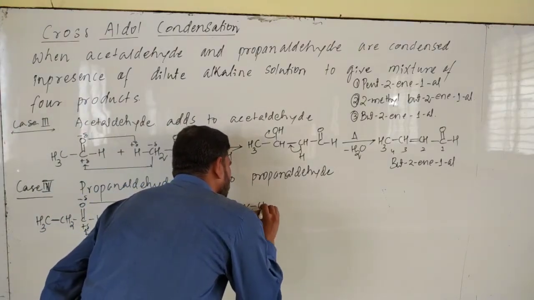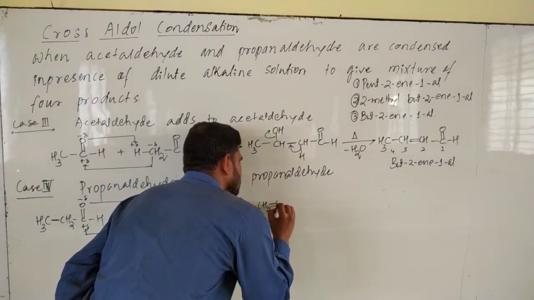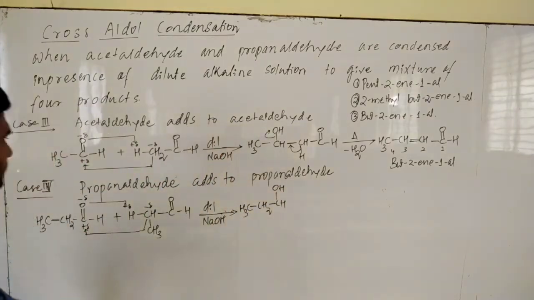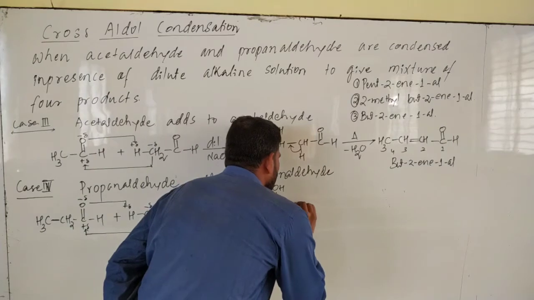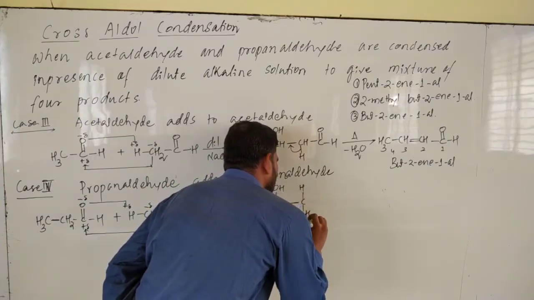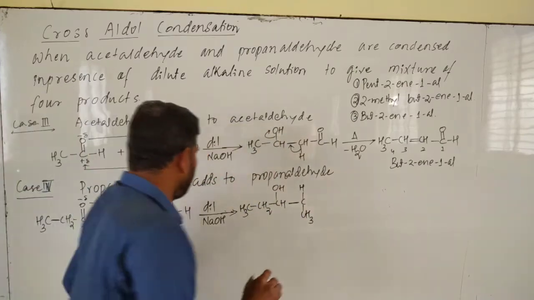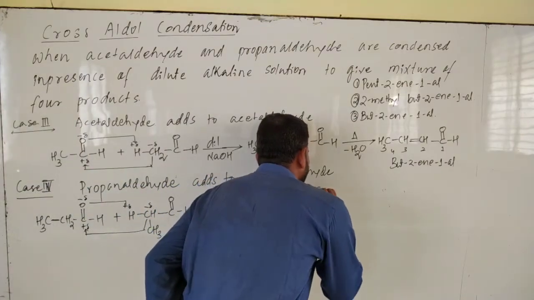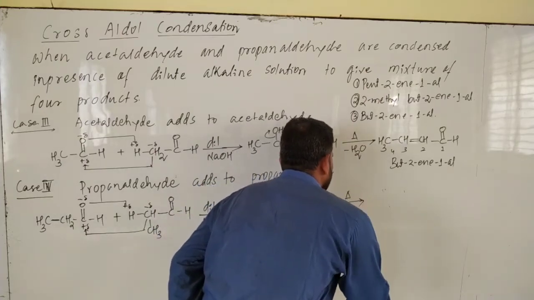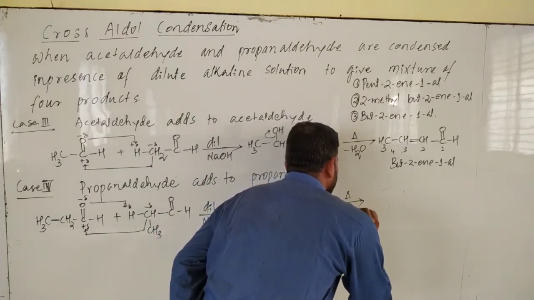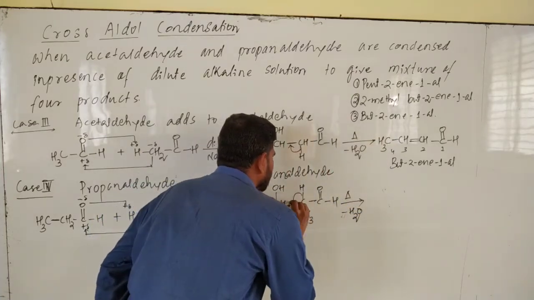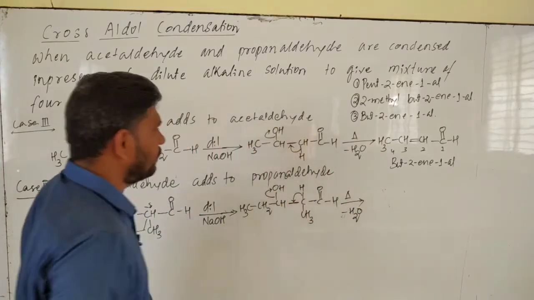CH3, CH2, see over here CH, it becomes OH, CH is there. This can be written as CH3 and C double bond O H. Heat this one. It eliminates H2O.